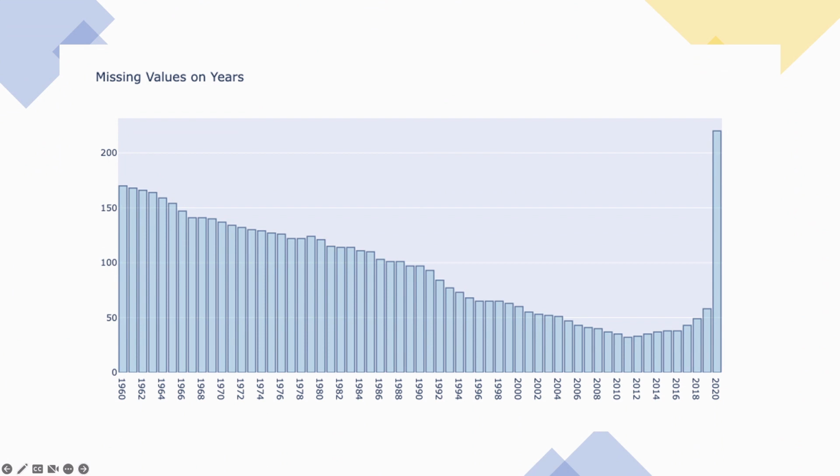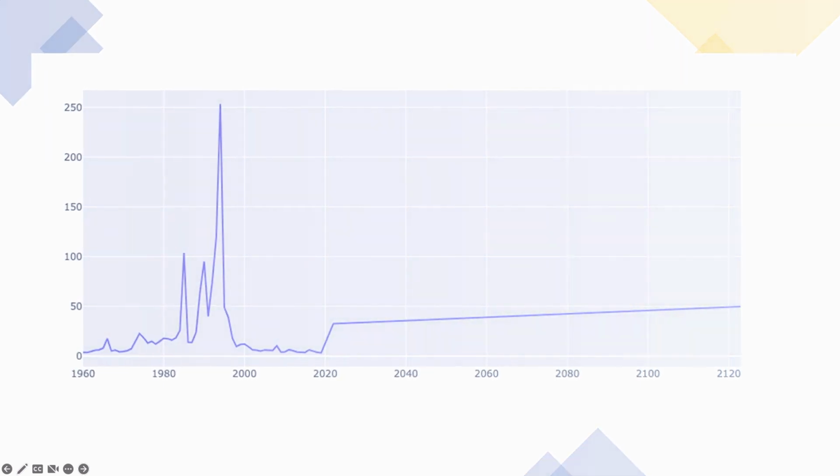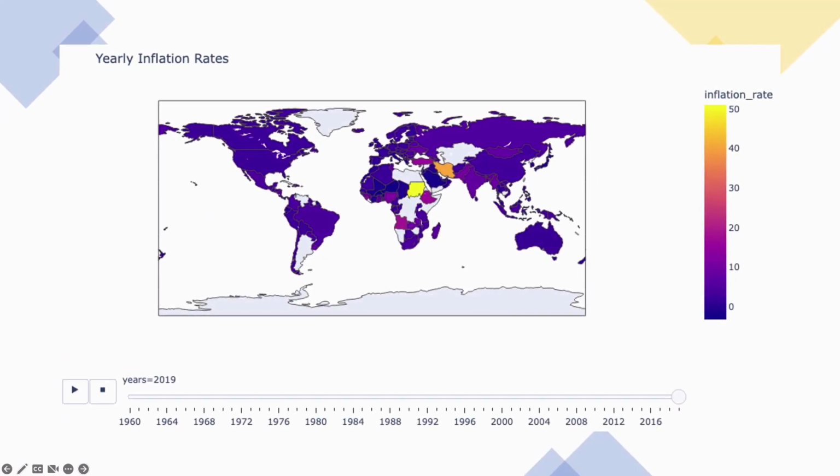This graph shows the missing values in the Google Trends dataset. In 2020, almost all the data is missing. However, that year is very important because it is the year when the COVID pandemic began. I used the linear regression method with the mean annual inflation rate of all countries, and this is the result. According to the linear regression method, the inflation rate will increase continuously after 2020. The world map shows the inflation rate by year, and in 2019 you can see Sudan has the highest inflation rate, and also Turkey has a higher inflation rate than most countries.